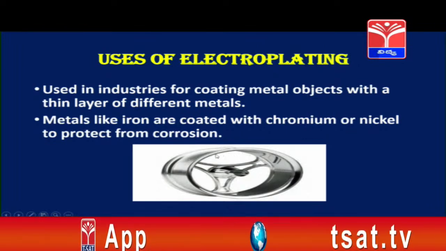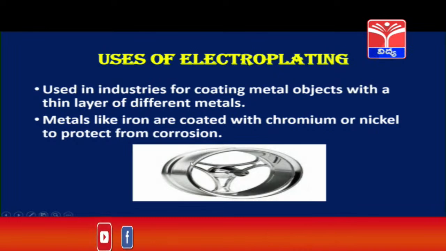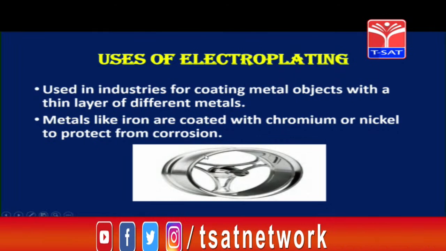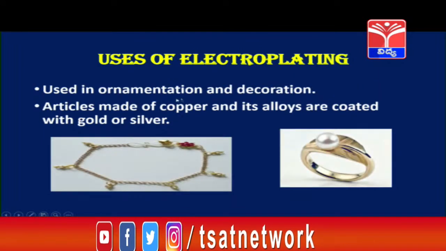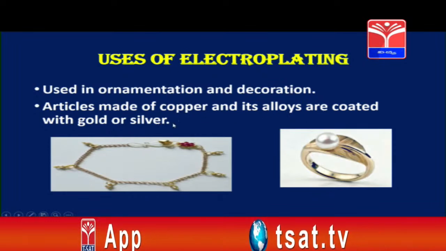So, chromium does not get rusted, does not react with the atmosphere, but iron reacts very fast. So, chromium is electroplated on iron to protect it from corroding. It is used in ornamentation and decoration. Articles made of copper and its alloys are coated with gold or silver.